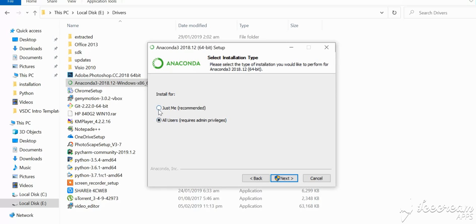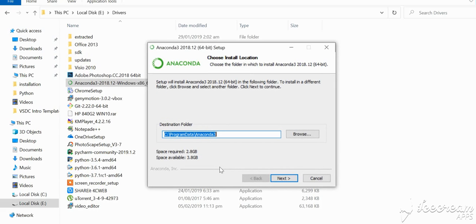If you click on just me, then only the one user who is using this account can use it. So I will click on all users, then click on next. Then click on yes.